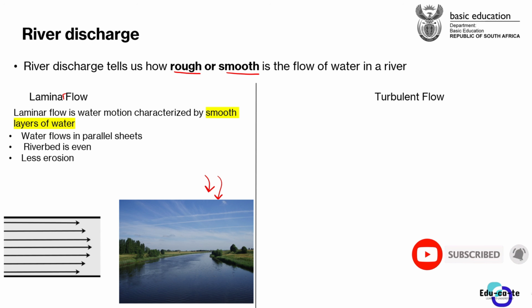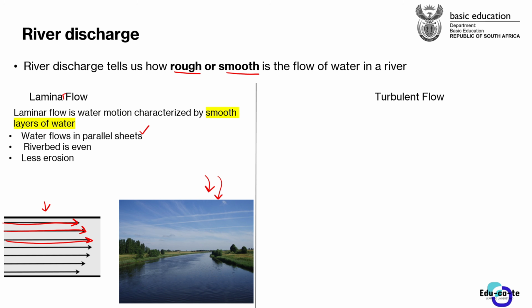This can be easily described using such an image. For laminar flow, we can use this diagram to represent it. You can see that the water is flowing in parallel sheets. Let's just say these are sheets of water that are flowing parallel to each other, and they're not disturbing each other. It's just a smooth flow. So water flows in parallel sheets.